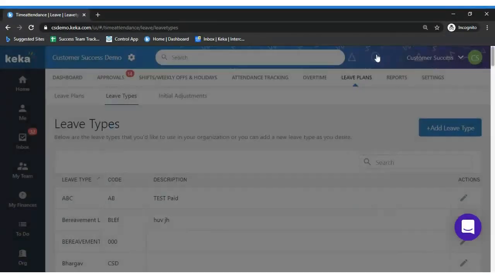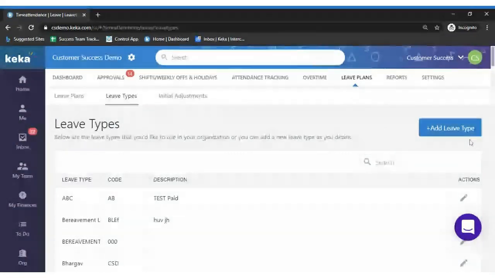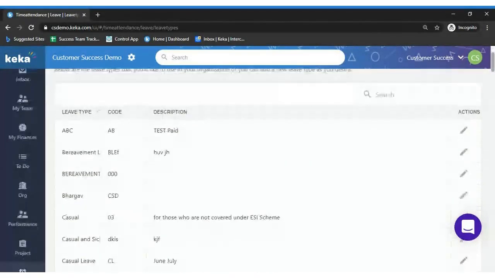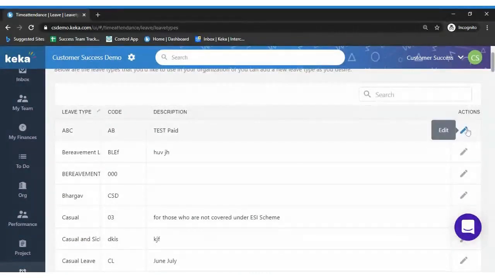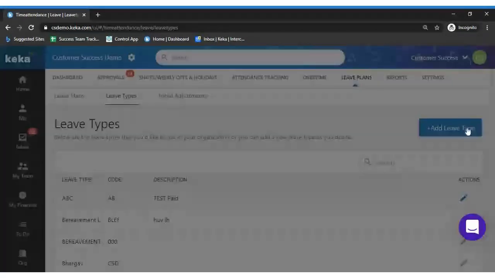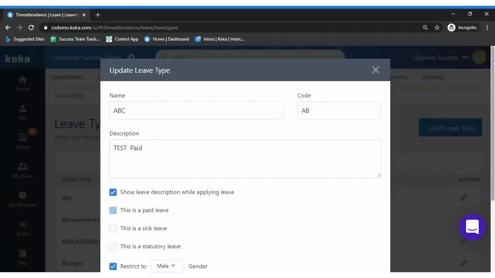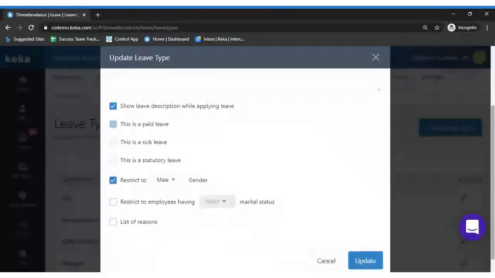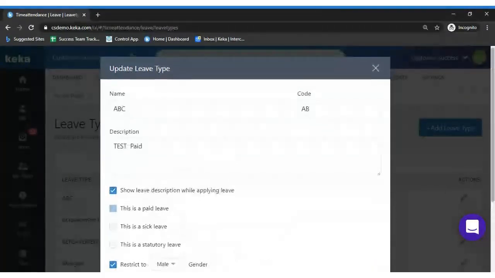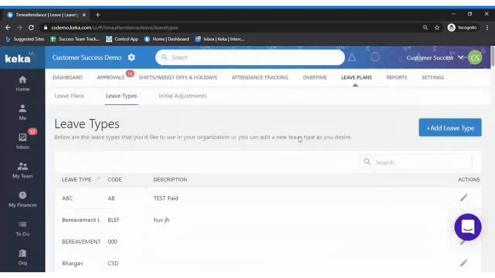Okay, so this is how you can create a leave type. In case you want to manage the existing leave types, you just need to click on Actions, Edit, and you will be able to view them. In case you want to edit any of them, you can do that. Right, so we'll be moving to the next tab, which is leave plans.